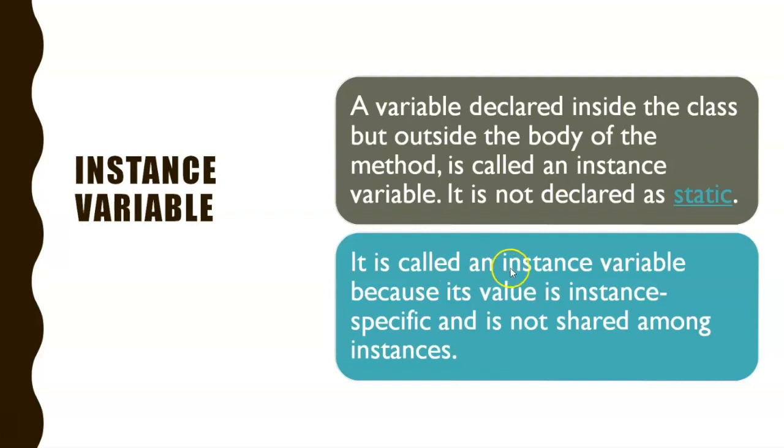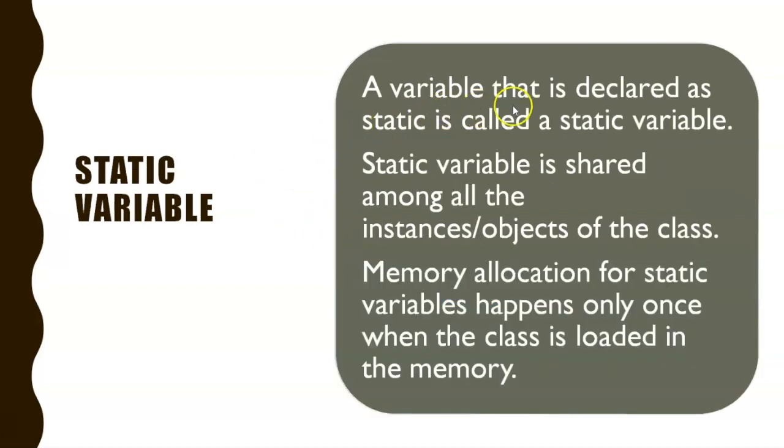It is called an instance variable because its value is instance specific and not shared among the instances. Instance is nothing but object. Every instance variable belongs to the object. And a static variable, as we have seen, is declared with the static keyword, and it is shared across all the objects.